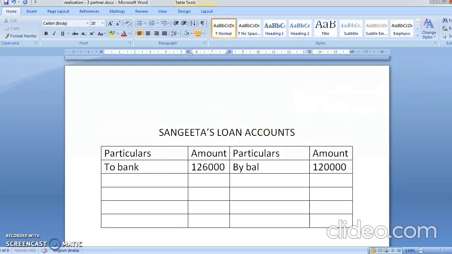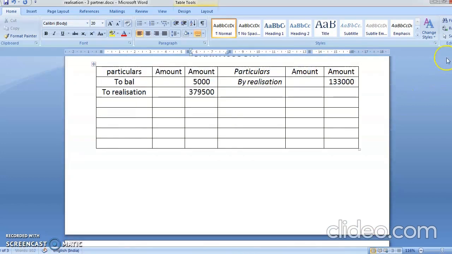So in bank also you are making a payment, so it will come as by Sangeeta's loan account. Yes, what was the amount of Sangeeta's loan? The loan you have paid 1,26,000. Along with interest or anything else, we will see later on what to do with it. So the loan comes to 1 lakh.